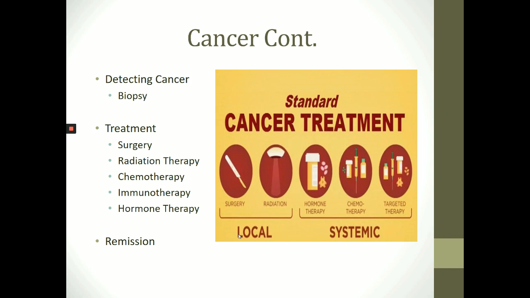Chemotherapy uses chemicals to destroy cancer cells. Immunotherapy activates a person's immune system to recognize specific cancers and destroy them. Hormone therapy involves using medicines that interfere with the production of hormones. These treatments kill cancer cells or slow their growth.